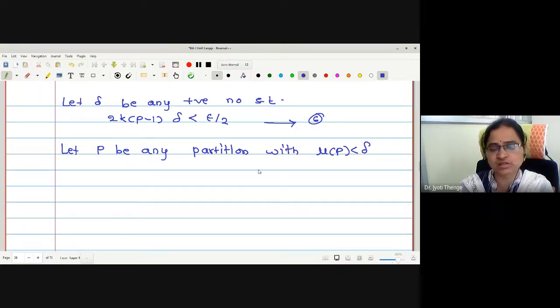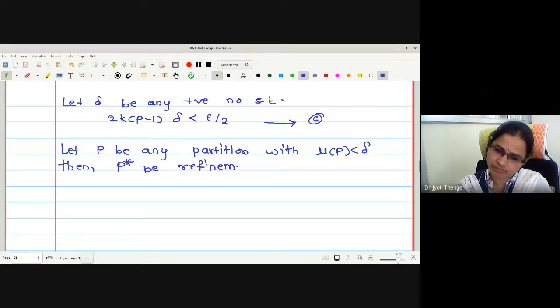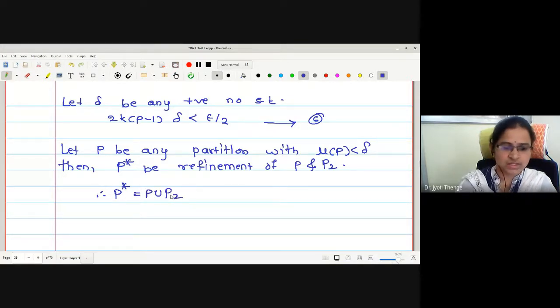That is an arbitrary partition satisfying this restriction. Then P star is a refinement of P and P2. Therefore, how can I write P star? The common refinement, this is P union P2.